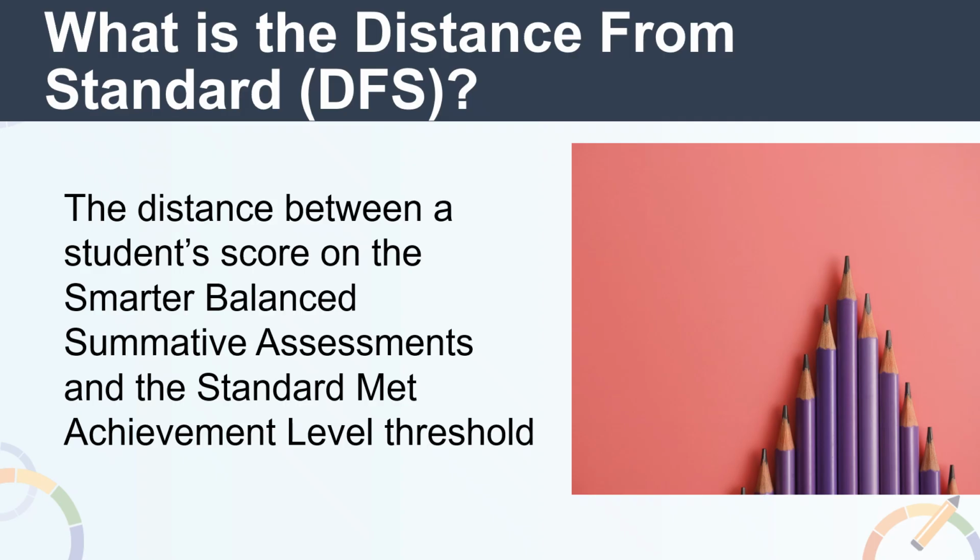As I mentioned earlier, this means referencing the student scale score and measuring the distance to the bottom of level 3 for their grade level and subject. Next, in step 2, we calculate the average DFS for a school or district using all student DFS values. The average DFS will be used to determine the status level for a school, district, or student group. Step 3 is to calculate the change based on the difference in DFS from the prior year. The average DFS and the change from the prior year for each assessment is used to determine the performance level or color.